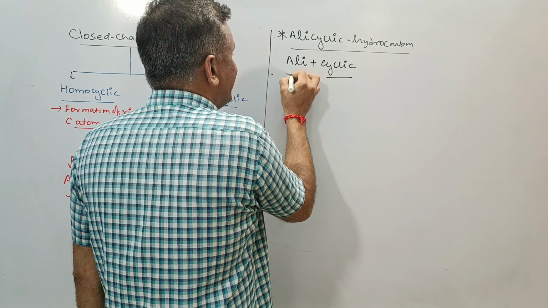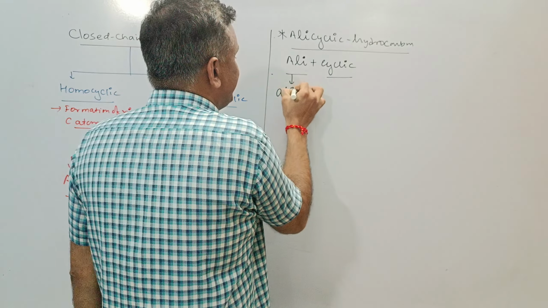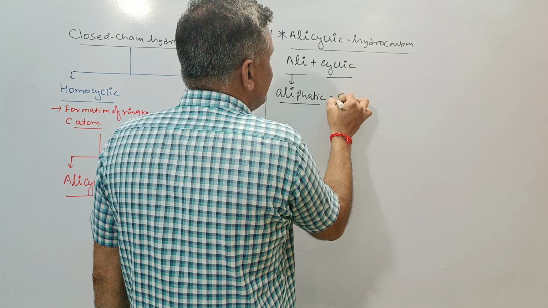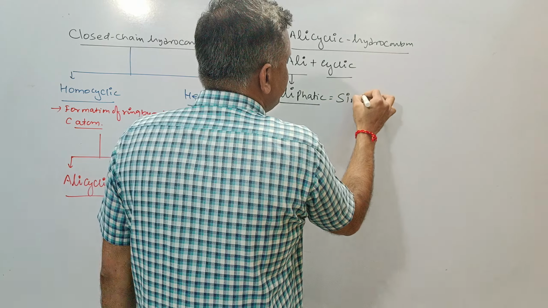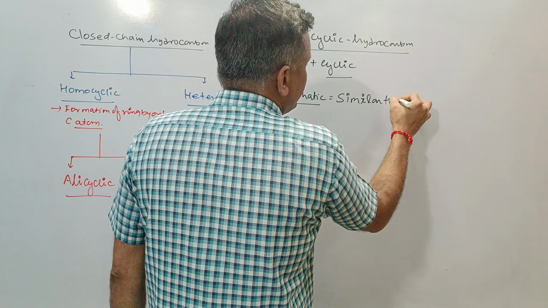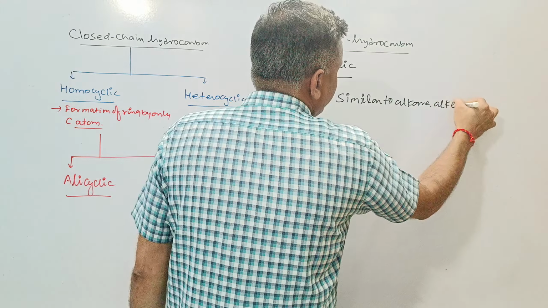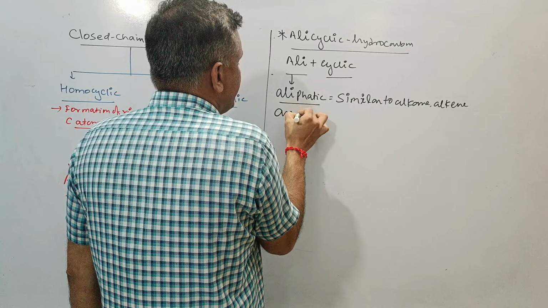But this is the ali. Ali means aliphatic. Aliphatic means similar to alkane, alkene, and alkyne.